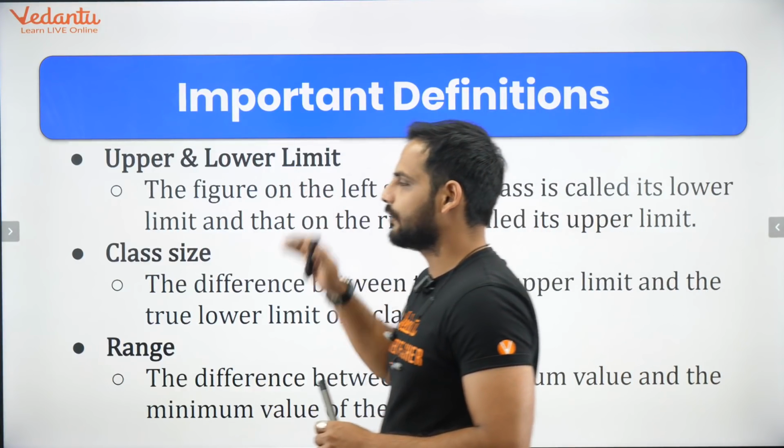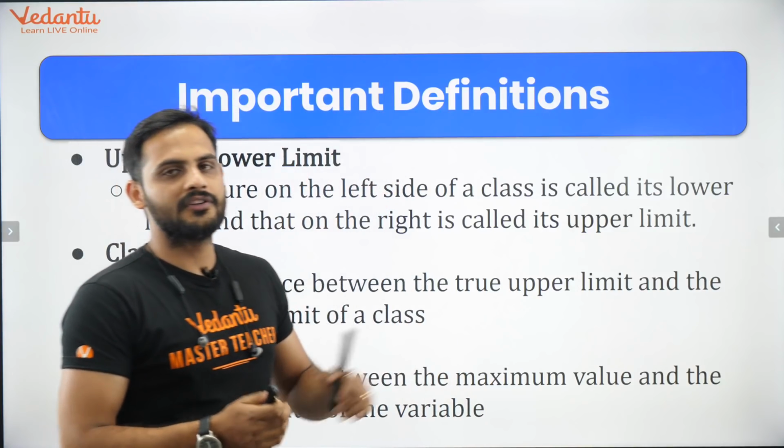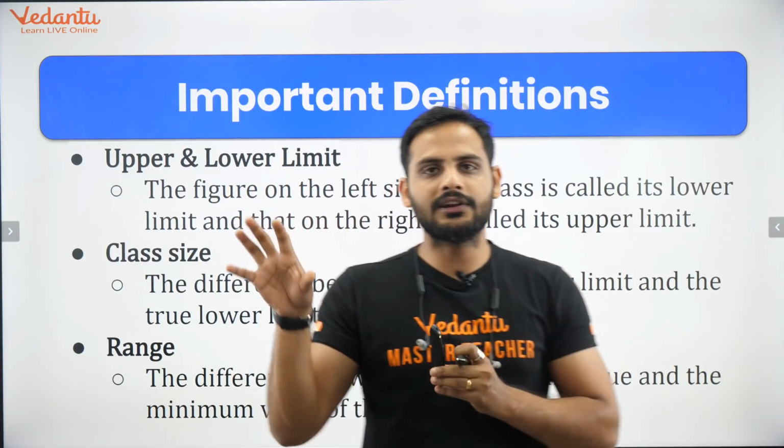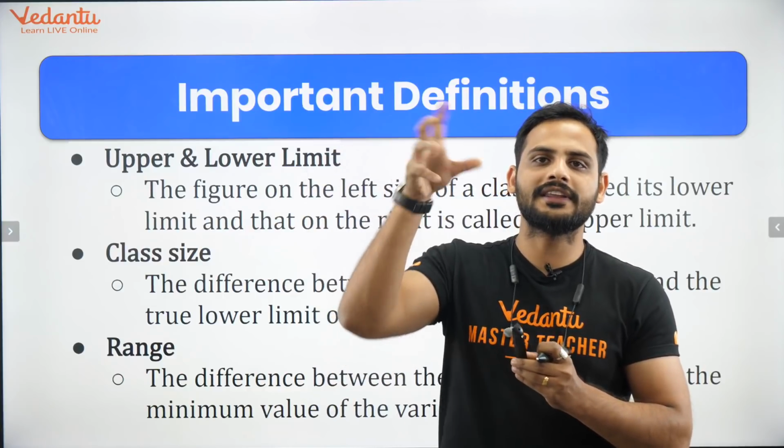Then we'll go for upper and lower class limit. Suppose I write 0 to 10. The lower value, 0, is called the lower class limit, and 10 is called the upper class limit. As simple as that.